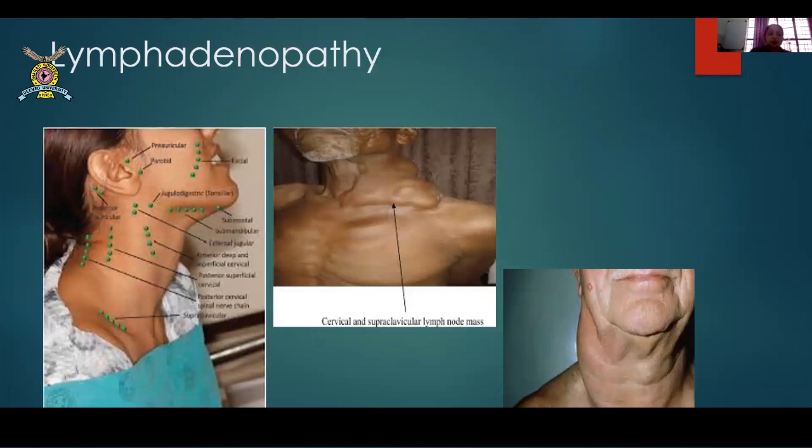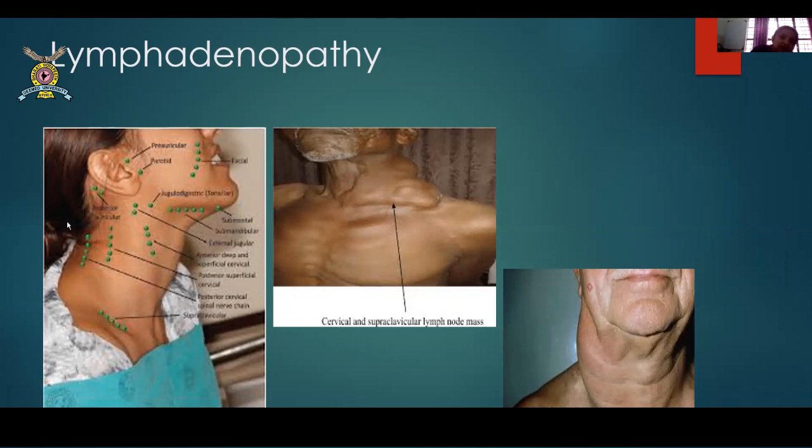Now lymph nodes. So this is a generalized picture that I'm trying to show you here, that where all you can get the lymph nodes. Okay, in the books you have a lot of lymph node information like the triangles of the neck and the different lymph nodes situated in that. Remember, usually what you get in the supraclavicular regions or around this jugular areas are usually malignant swellings, not always, of course, unless proven otherwise.